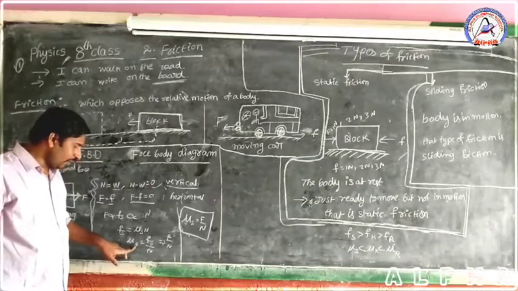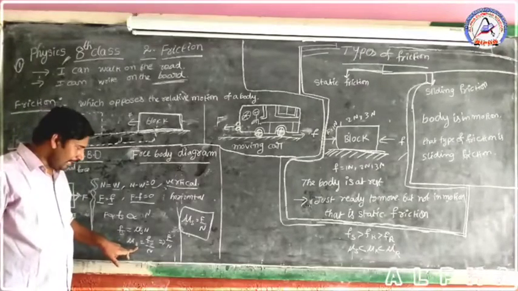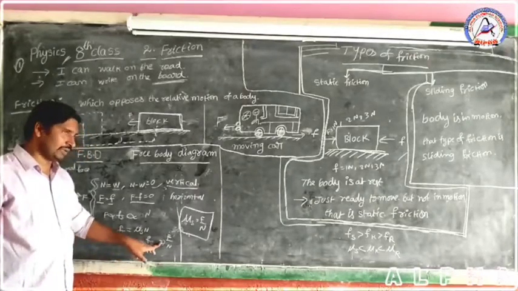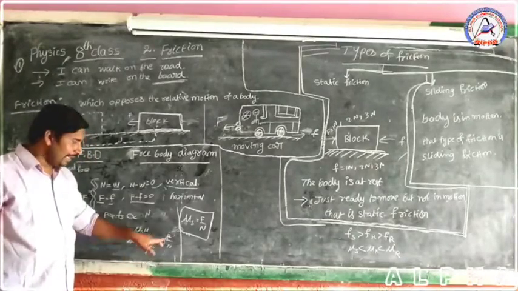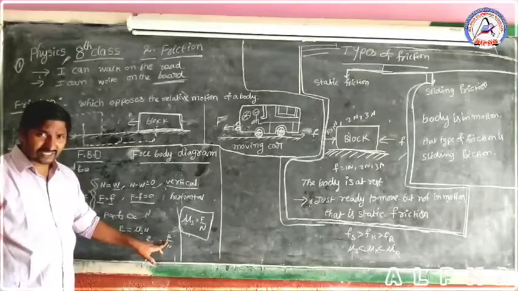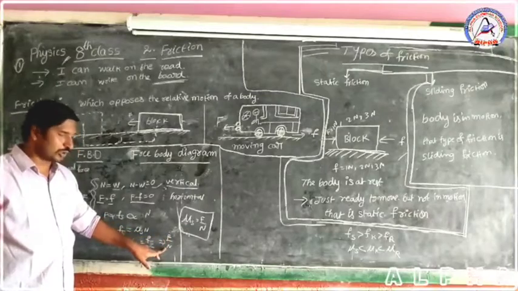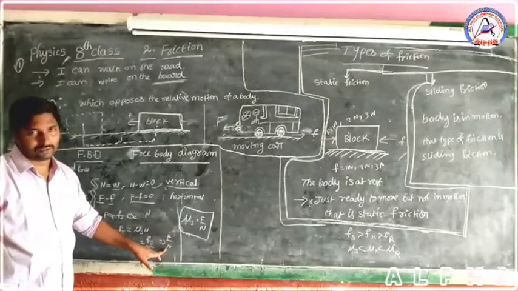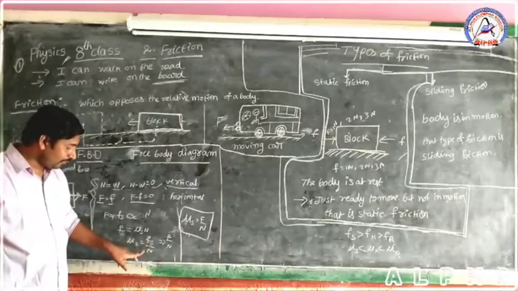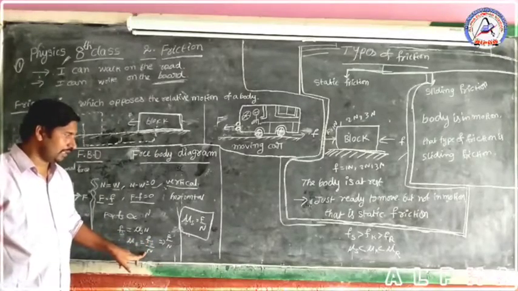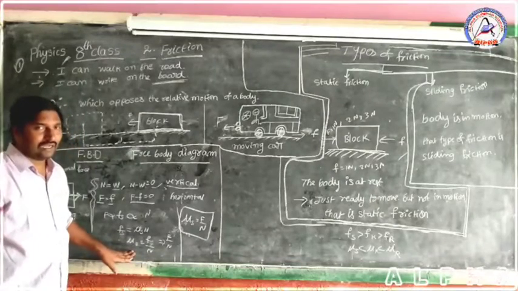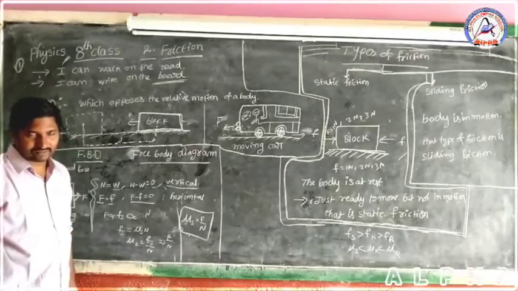What is meant by coefficient of static friction? It is the fraction of the static frictional force to the normal force, which is called the coefficient of static friction.